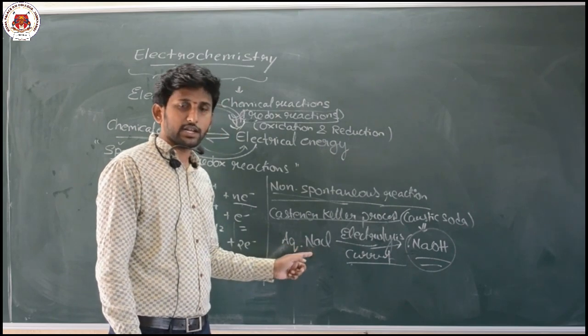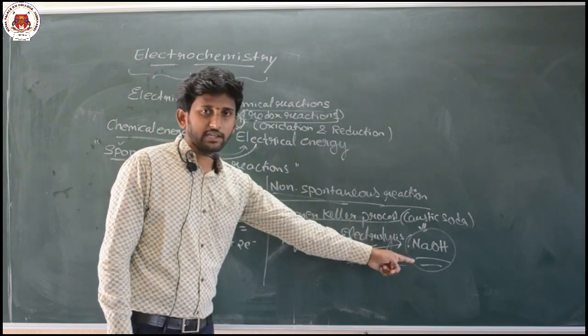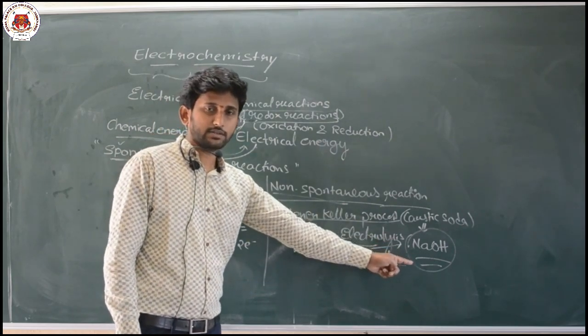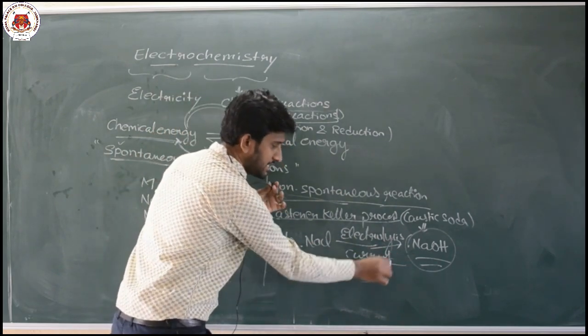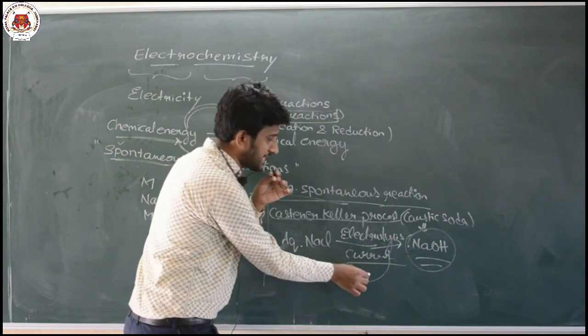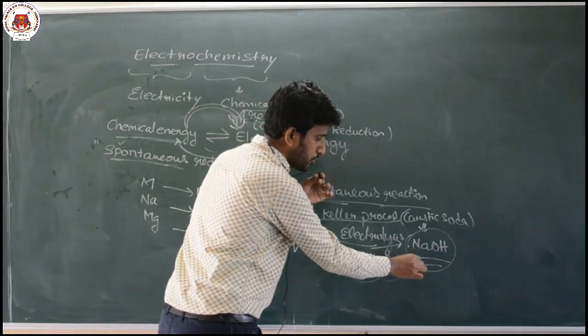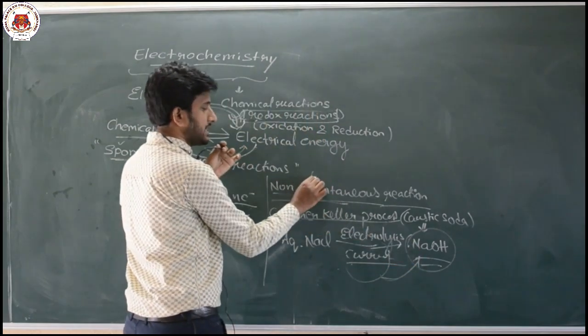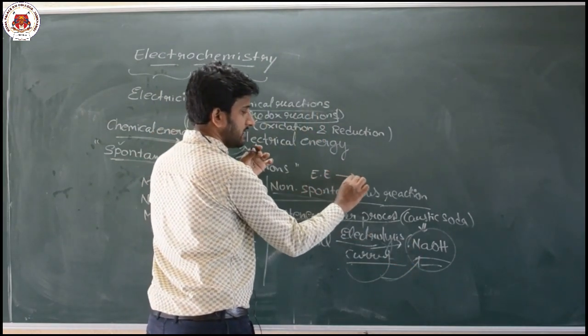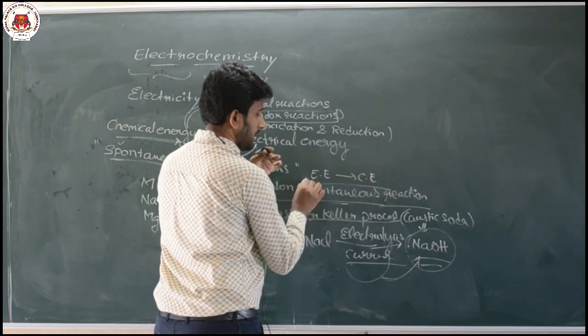Then electrolysis takes place, producing caustic soda, that is sodium hydroxide. Here the electrical energy you are supplying is utilized to produce a new chemical, sodium hydroxide. So electrical energy is getting converted to chemical energy.